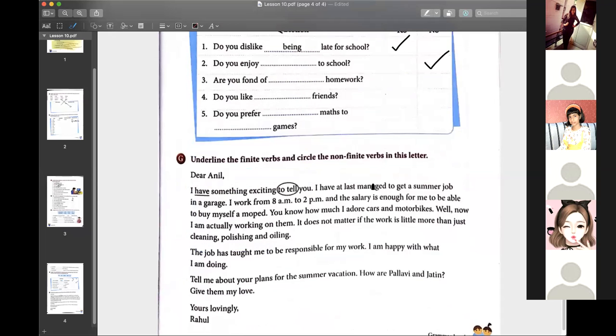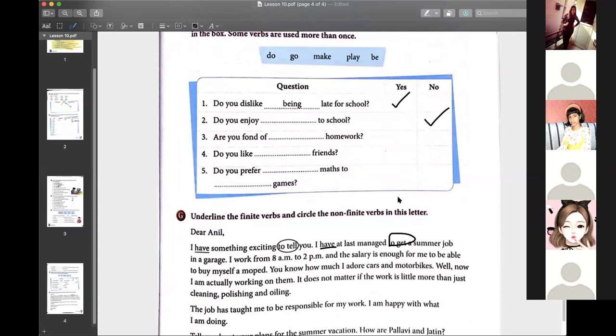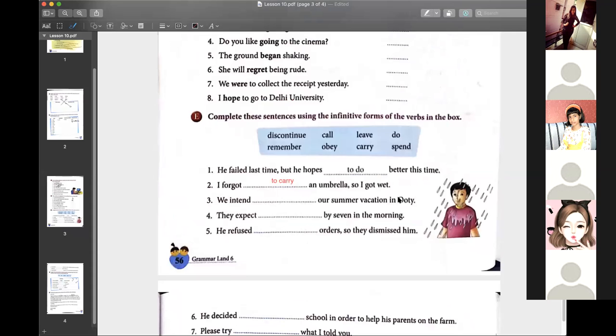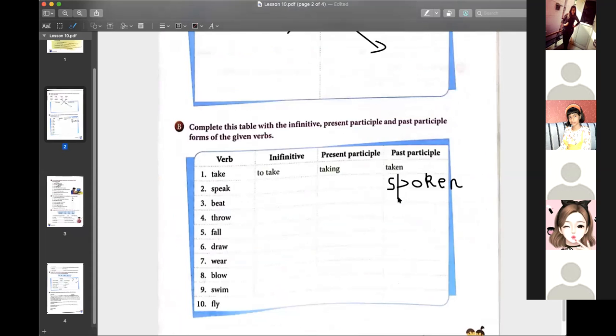And G part is again the same. Underline the verbs and circle the infinitives. Any doubt in this now, anyone? Again, 6B, the same rule.